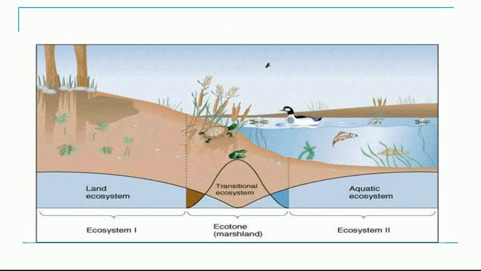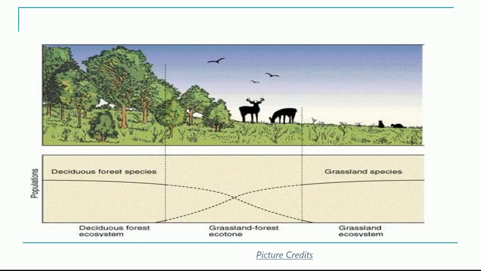Another example of ecotone is shown here. Here you will see a forest and here you will see a grassland. Now where this grassland meets the forest, there is a transition zone. So this transition zone is called an ecotone for these two ecosystems. This is called the grassland-forest ecotone. Now the species abundance of the ecotone will be more than the forest ecosystem or the grassland ecosystem. Also you will have some unique species which will be found only in this transition zone. They will not be present in the grassland or the forest ecosystem.